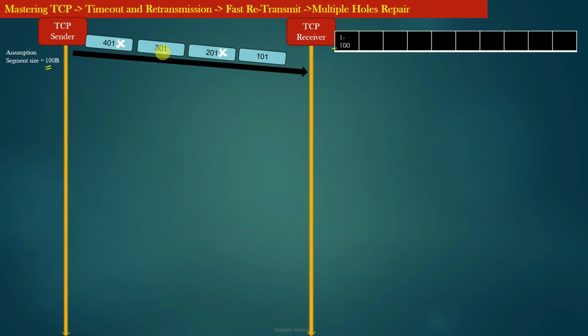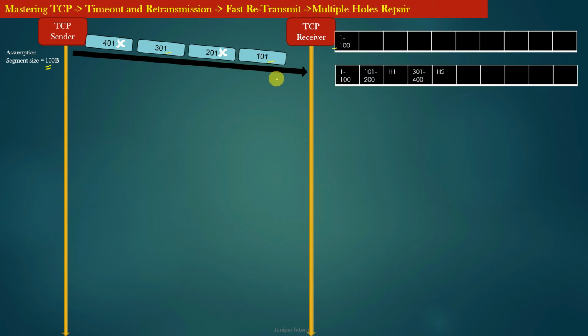So only the segments with sequence numbers 101 and 301 are received by the TCP receiver. Because these segments have been lost in the network, it will create holes in the receiving buffer of the TCP receiver.